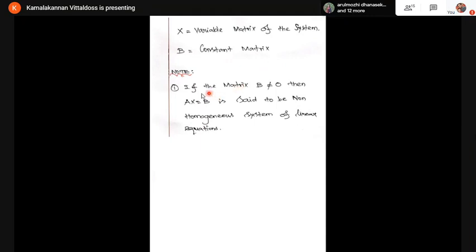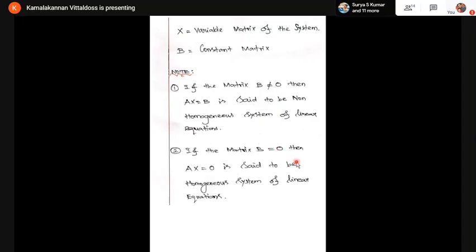The first note point says, if the constant matrix B is not equal to 0, not equal to the zero matrix, then Ax equal to B is said to be a non-homogeneous system of linear equations. Listen, students, if the matrix B is not equal to 0, that is, on the right hand side we have some constant values b1, b2, etc. If the b1 value, b2 value, etc., bn value is not equal to 0, then the system is known as a non-homogeneous system of linear equations.